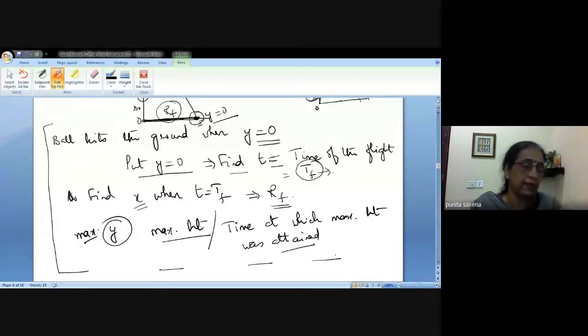Okay. So this was about the projectile motion, or how to model a projectile motion. And modeling means trying to find the mathematical